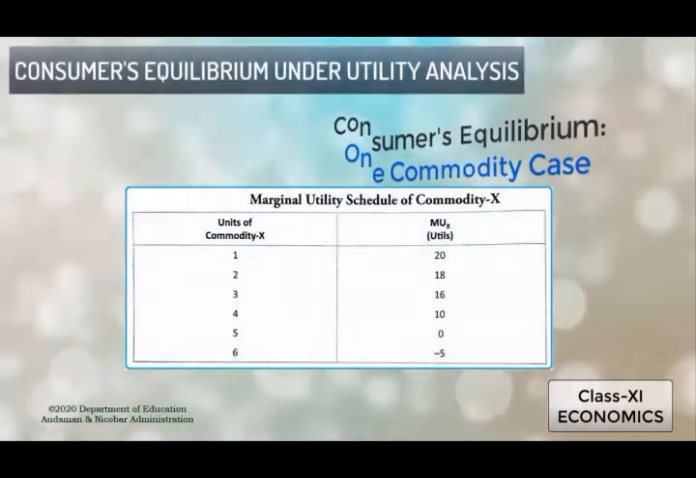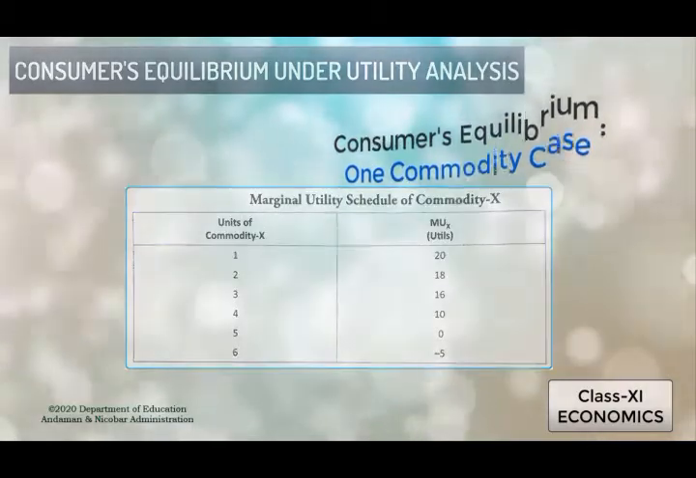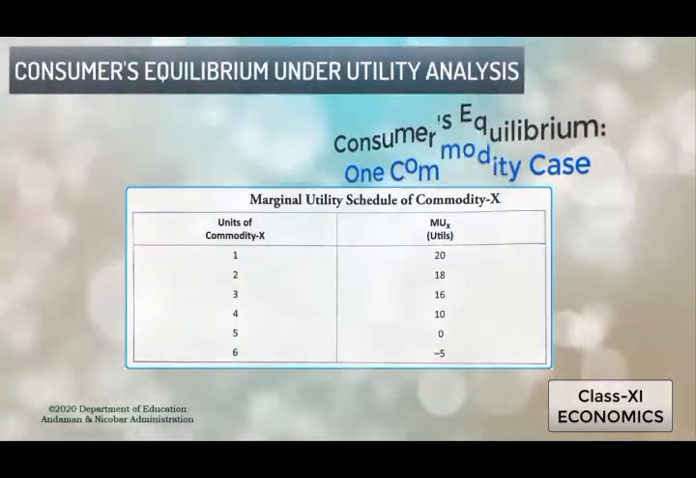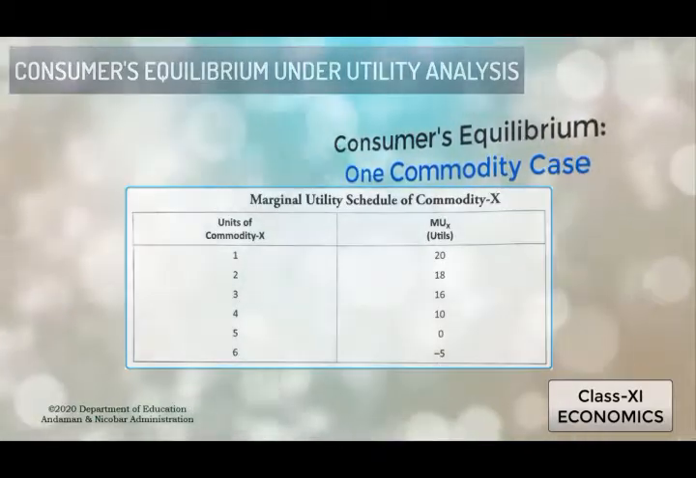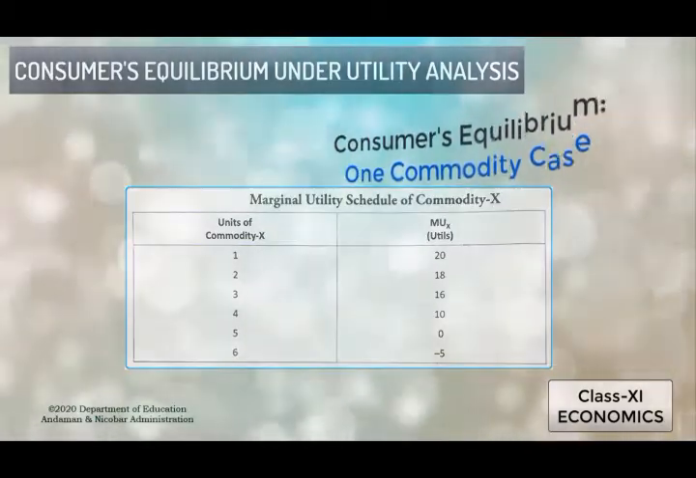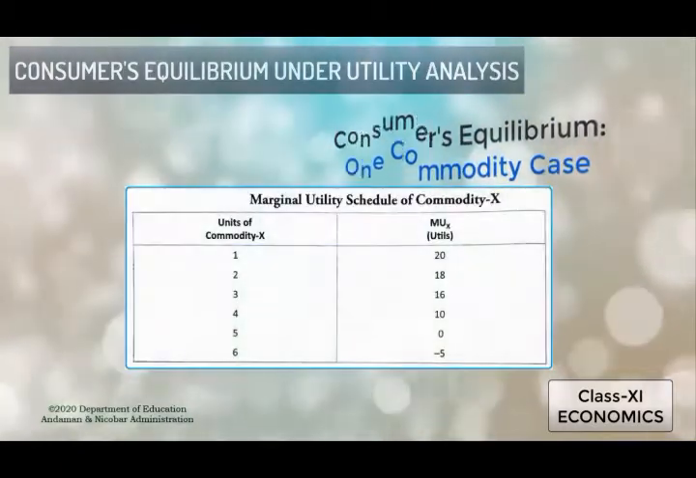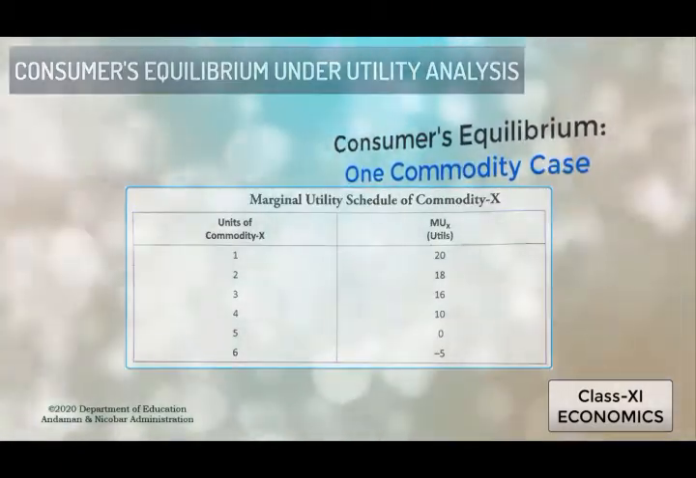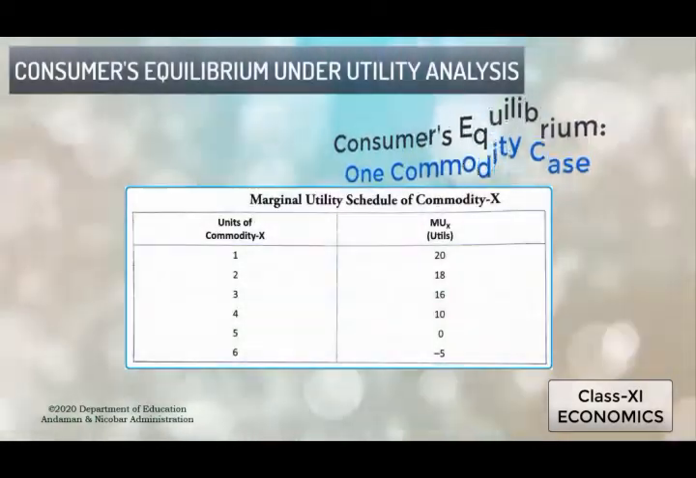That denotes the satisfaction level when no utils can be derived from the additional usage of that commodity. And at last, at the 6th unit, we can see that the MU of X is minus 5. That means at this point the consumer is no more getting any kind of utils from this commodity when he is utilizing the 6th unit of that commodity.